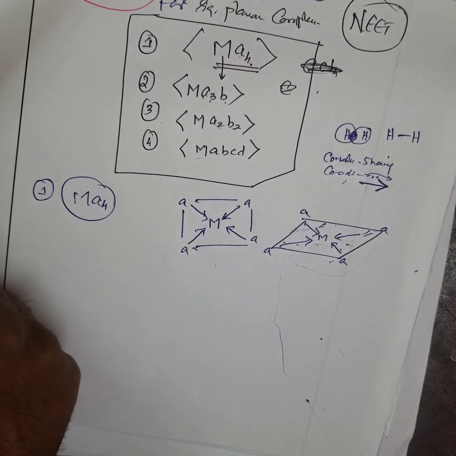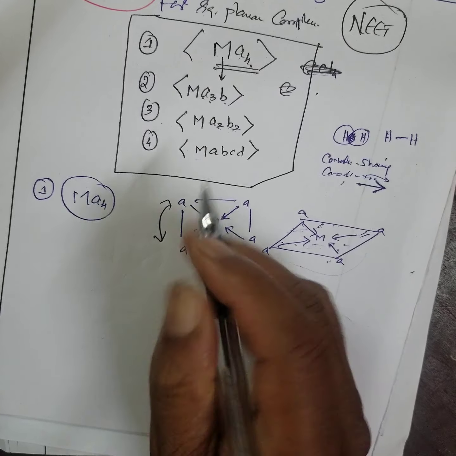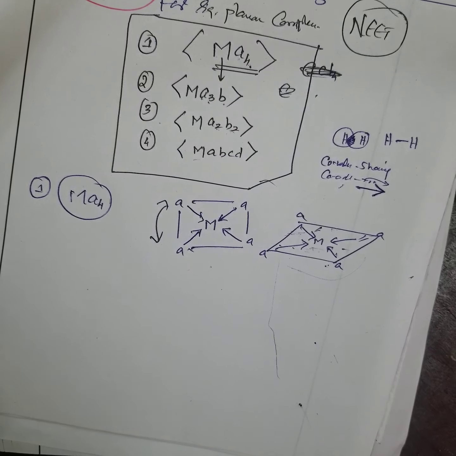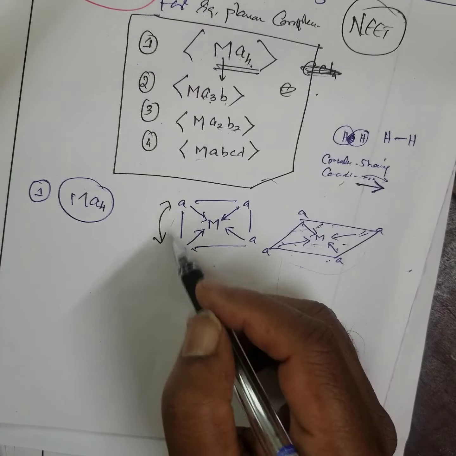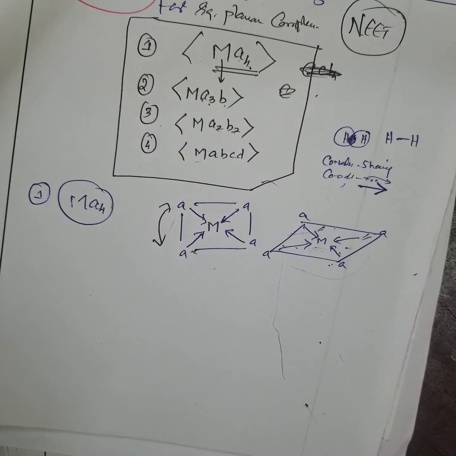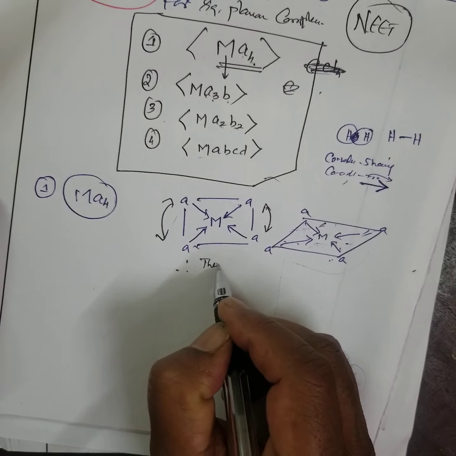Now I just flip these two. Let us see what happens. When you flip, you are getting the same, no change. Therefore, there is no geometrical isomerism for MA4. Now coming to this.